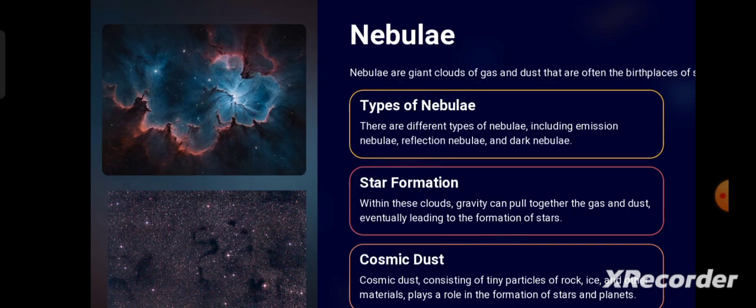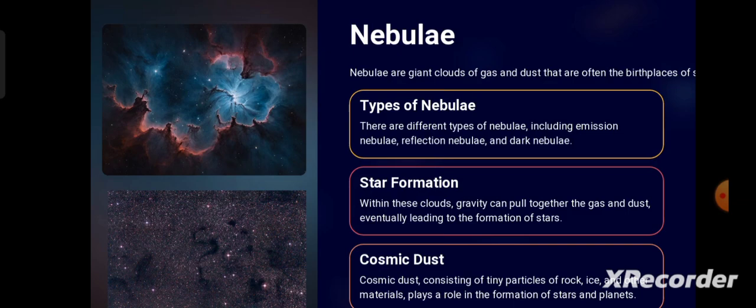But in the case of reflection nebula, it is a cloud of gas and dust which does not create its own light, but instead shines by reflecting the light from a nearby star. And the next one is the dark nebula, which contains a very high concentration of dust, which allows them to scatter and absorb all the incident wavelengths of light, which makes it completely opaque for the visual wavelength.